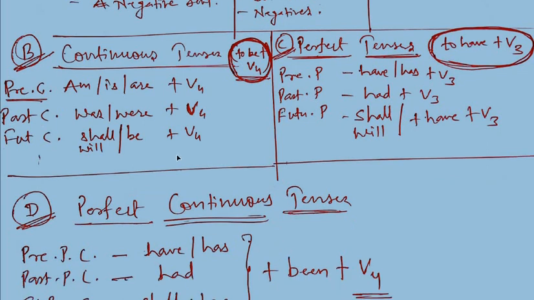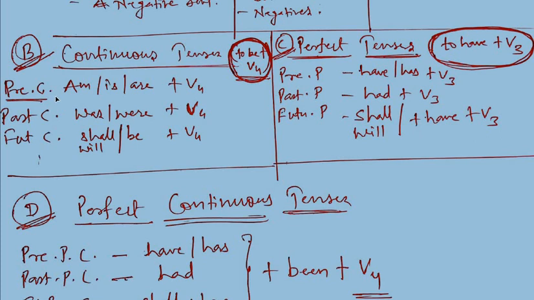Now to be's helping verbs plus the progressive form of the verb form all the continuous tenses. Here you can see in B, continuous tenses. Present continuous: am/is/are plus V4. Past continuous: was/were plus V4. Future continuous: shall/will be plus V4. See, all continuous tenses: to be's helping verb plus V4 form all continuous tenses.